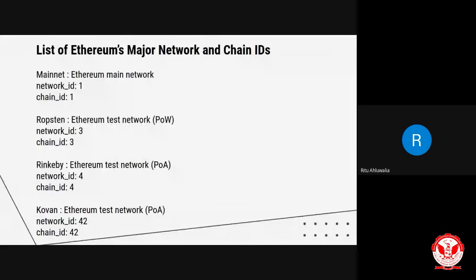How do we differentiate them on the basis of their application? While connecting from your application end to the networks, we must define a Genesis block. We have different applications, and we don't want to connect to any other network where there are a lot of other applications. So for testing purposes, Ethereum initiated many test networks like Ropsten, Rinkeby, and Kovan. While creating Genesis blocks, we must mention the network ID to which we are connecting. Got my point?